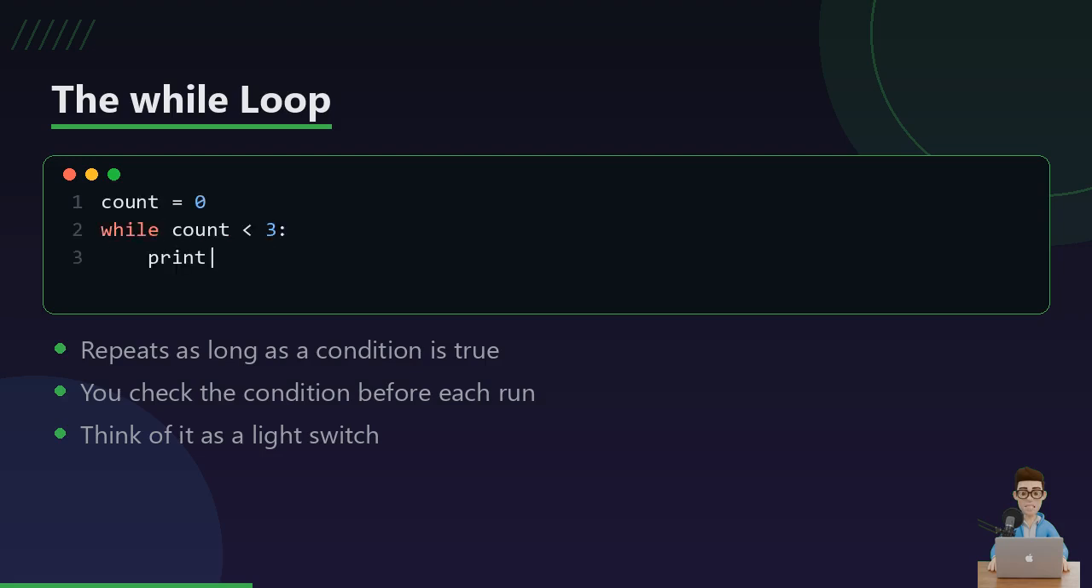Think of a while loop like leaving the light on as long as someone is in the room. As long as the condition is true, the loop keeps running. Here we start count at 0, and while count is less than 3, we print it and add 1. In short, while means keep going until the condition turns false.